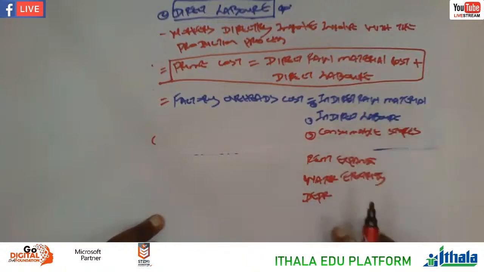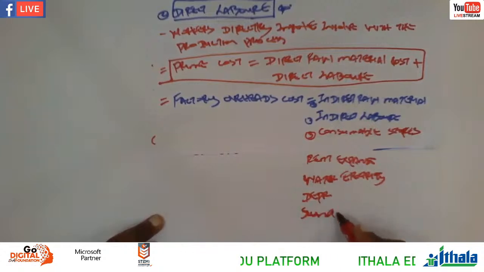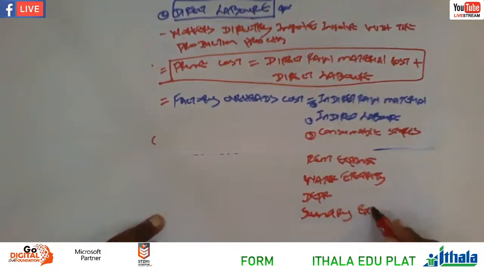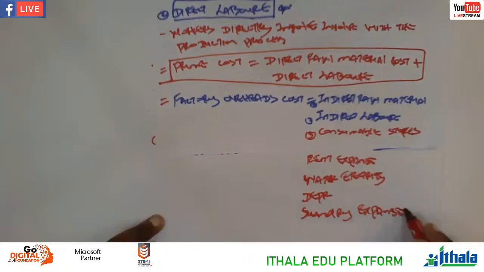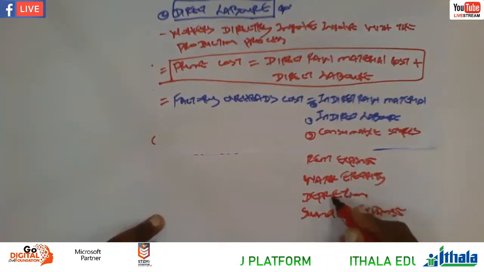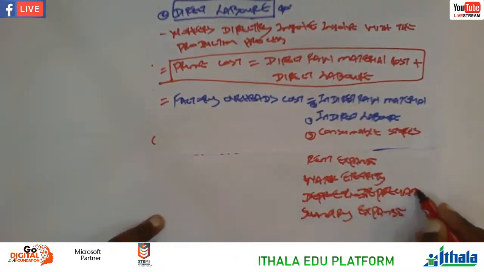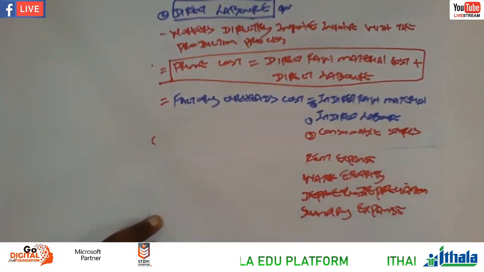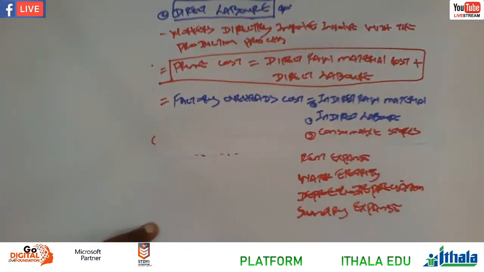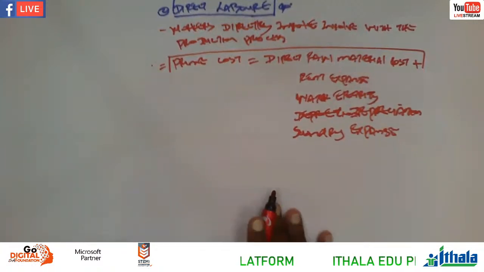Therefore, you can list any other, it can also be sundry expenses, and depreciation. Excluding marketing expense as well as advertising.